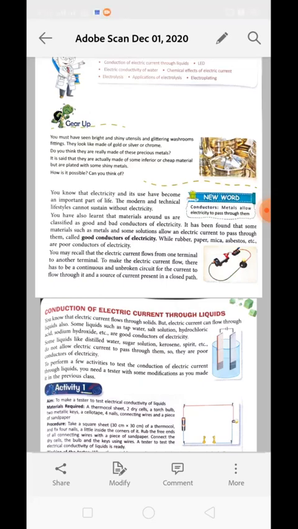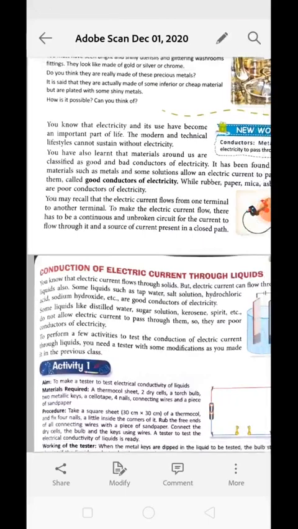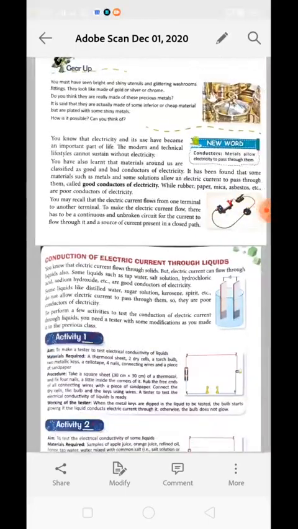Now, conduction of electric current through liquid. We know that electric current can flow through solids like metals and graphite. But electric current can also flow through liquid as well. Some liquids such as tap water, salt water, hydrochloric acid, sodium hydroxide, etc. are good conductors of electricity. Distilled water, sugar solution, kerosene, spirit, etc. do not allow the electric current to pass through them. So they are poor conductors of electricity.